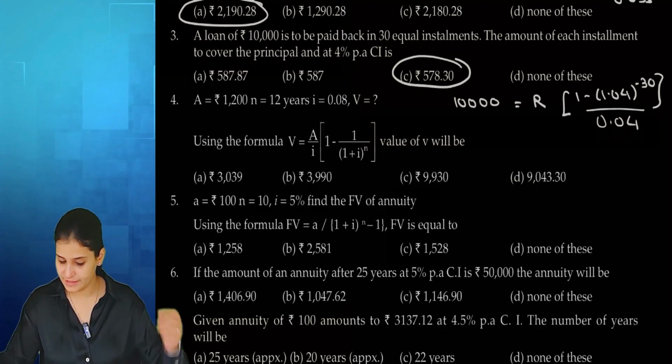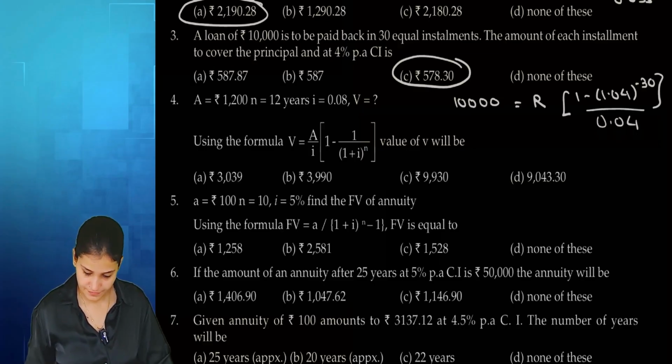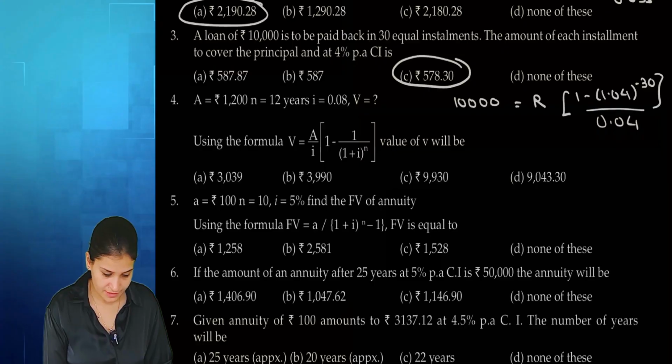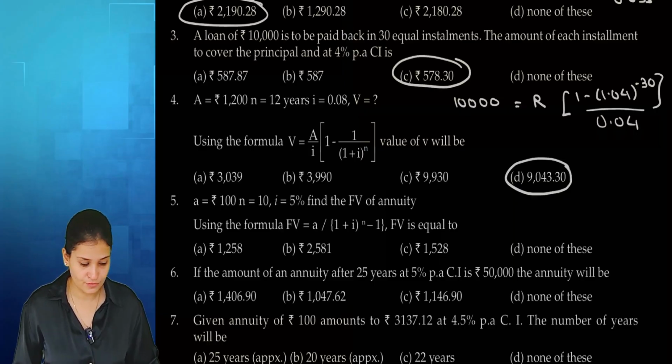Question number 4. Entire formula is given. The formula looks for present value. Just put 1 divided by 1.08 for 12. Sign change, add 1, multiply by 1200 divided by 0.08. Answer: Option B, 9043.29, right?